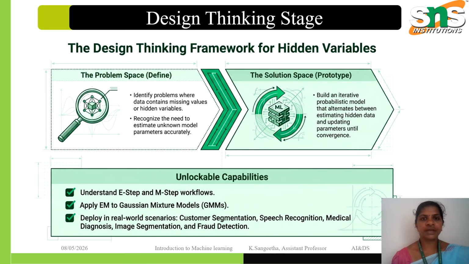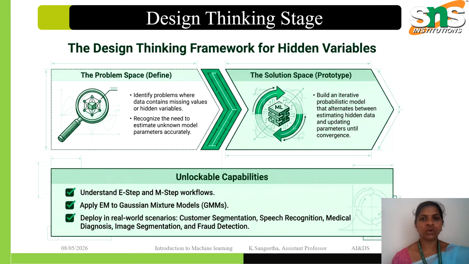So, the problem space defined stage. Look at the magnifying glass on the left. In real-world AI, data sets frequently have missing parameters or variables. Variables cannot be observed directly. For example, if we have customer transaction data, we see what they bought, but their underlying intentions are hidden.